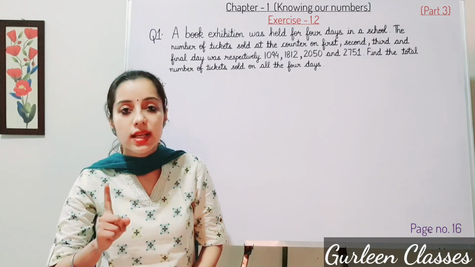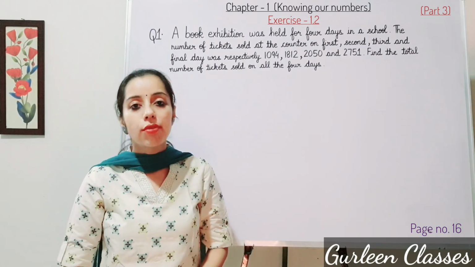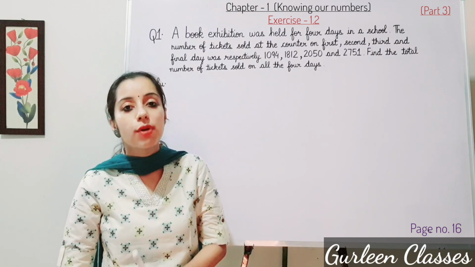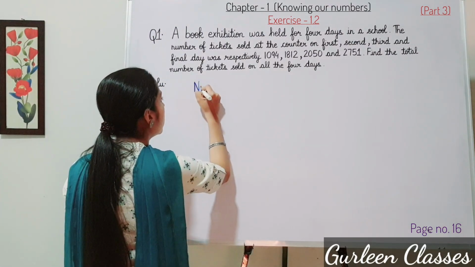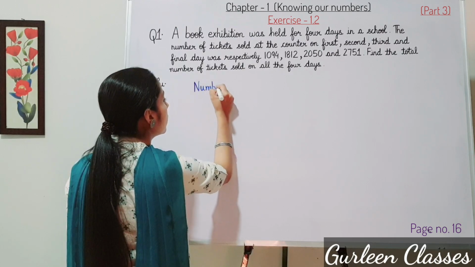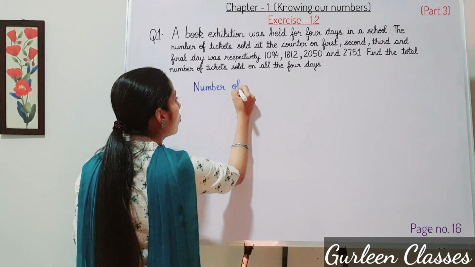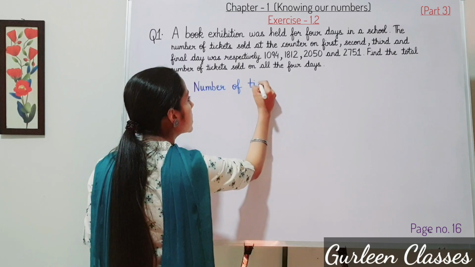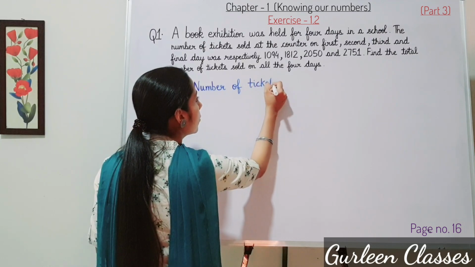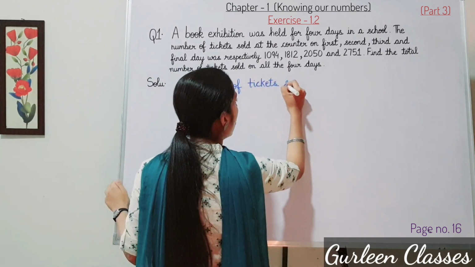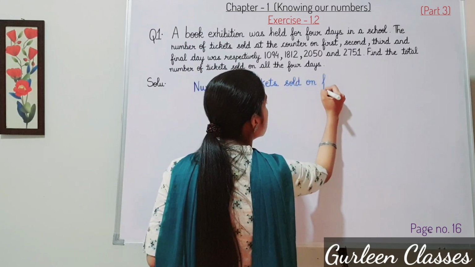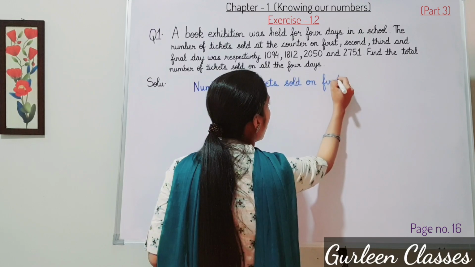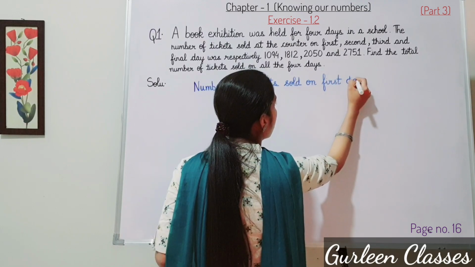So the first statement will be number of tickets sold on first day. Let us write here number of tickets sold on first day. So how many tickets were sold on first day?